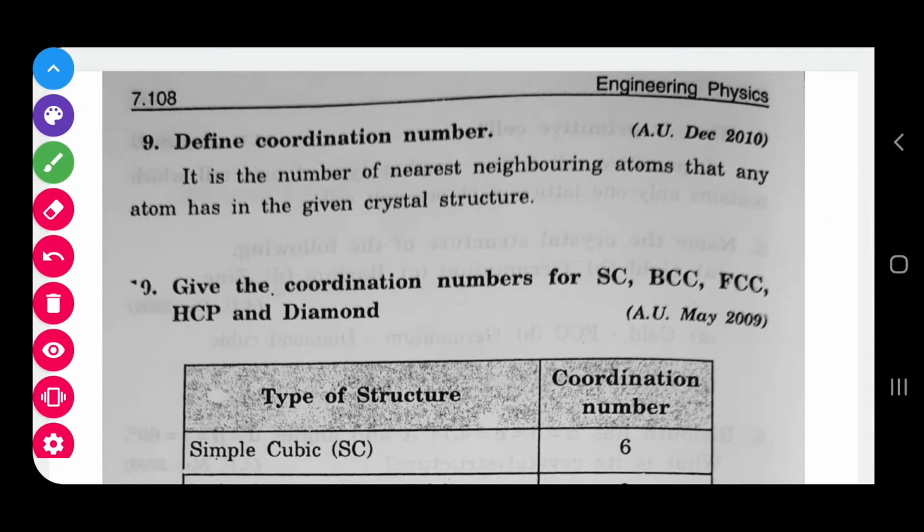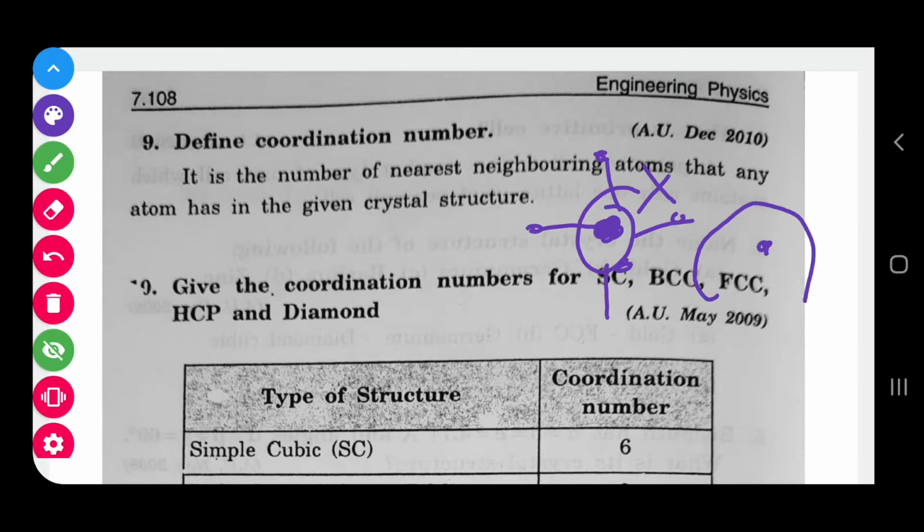Coordination number: for a single atom, how many atoms are directly surrounding one particular atom? This is one particular atom X. How many atoms directly surround this atom?